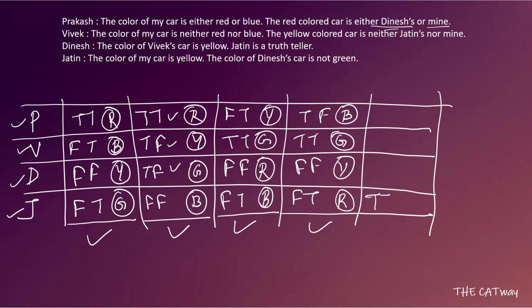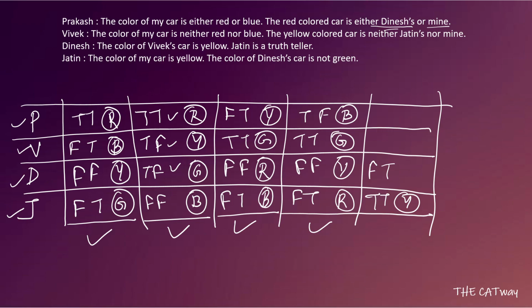So when Jatin is a truth teller, the color of my car is yellow, so he will get the yellow color car. Now what are the cases possible? The possible case is that Dinesh gets his second statement as true, because Jatin is a truth teller. So Dinesh gets his second statement as true and the first statement becomes false, that the color of my car is yellow. So Dinesh can never be the liar in this case whenever Jatin is a truth teller.